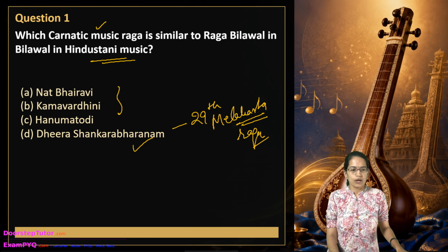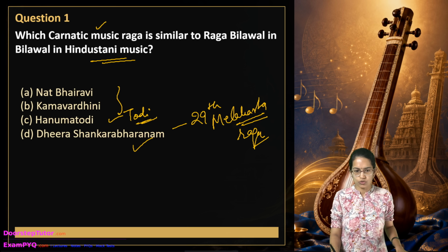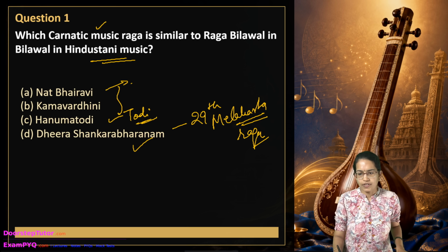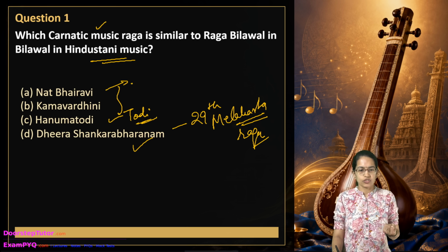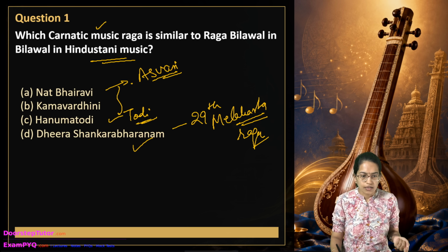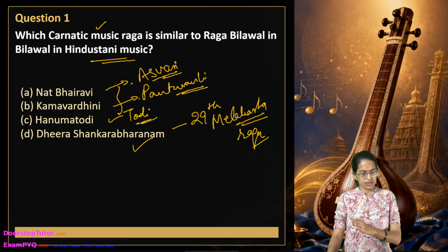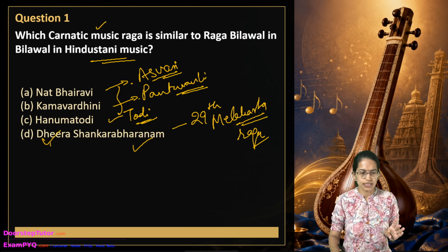Hanumatodi, as the name suggests, belongs to the Todi family. Natabhairavi is a different type which is very close to the Asavari type, and Karnavardhini is associated with Pantuvarali, which is another type of style. So the correct answer here is 4.